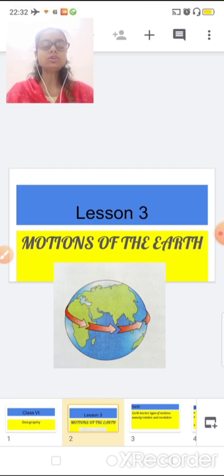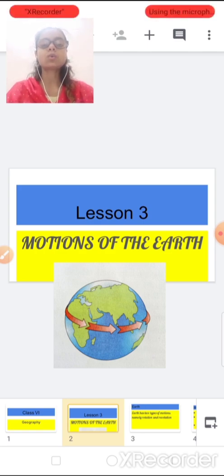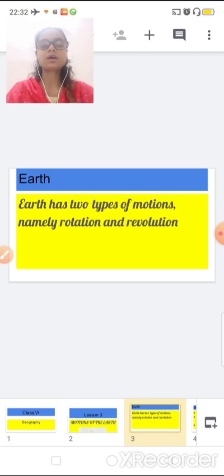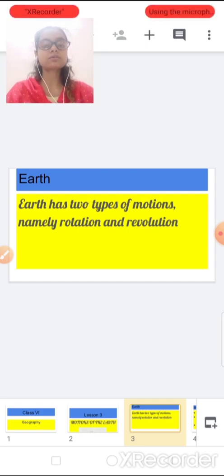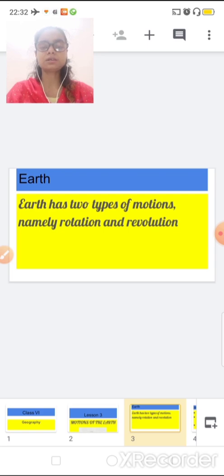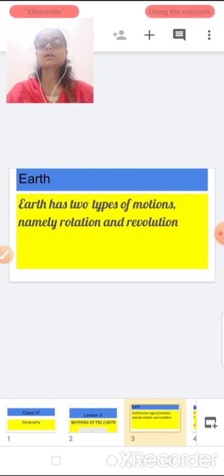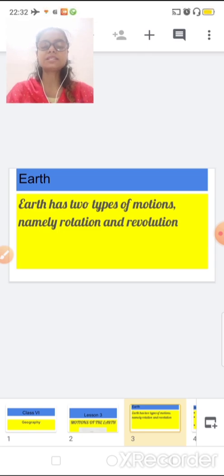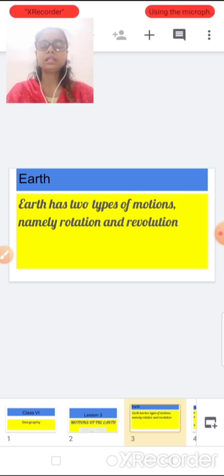As I told you, there are two important motions of the earth: rotation and revolution. Rotation we had already covered in our previous session, and today we will discuss revolution, seasons, and leap year.